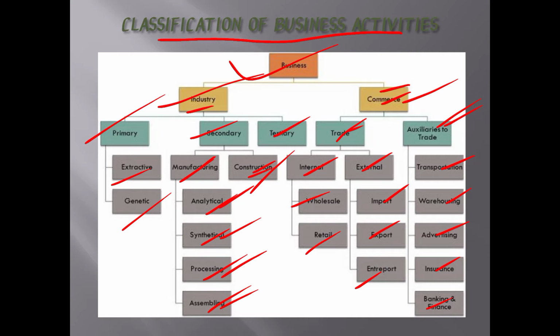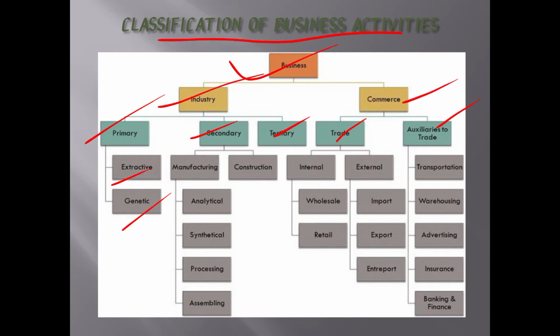Next, commerce is divided into two categories, that is trade and auxiliaries to trade. Trade is divided into two categories, internal and external. Internal may be wholesaler and retailer. External may be import, export and interport. Auxiliaries to trade will be transportation, warehousing, advertising, insurance and banking. So these come under the classification of business activity.